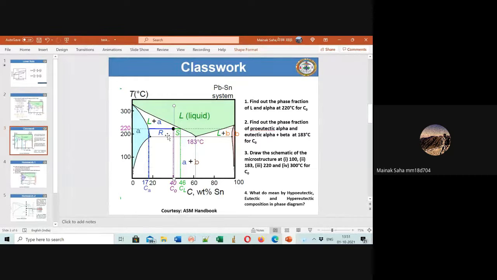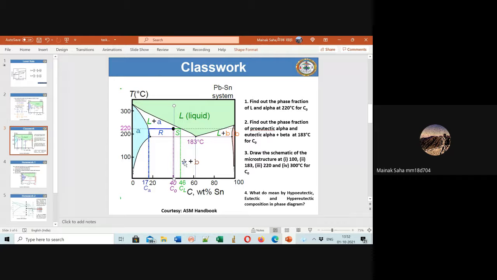So remember one thing, I'm teaching a bit of metallurgical terms. This part of the phase diagram, this composition, we call it hypoeutectic composition. Hypo means it is quite less, a composition lesser than your eutectic composition.